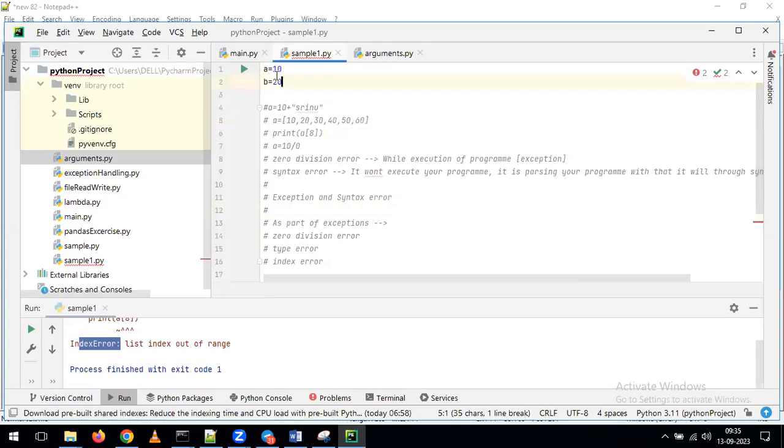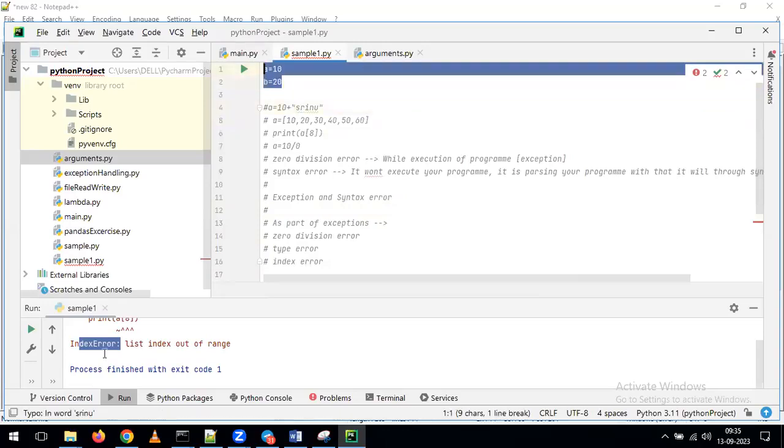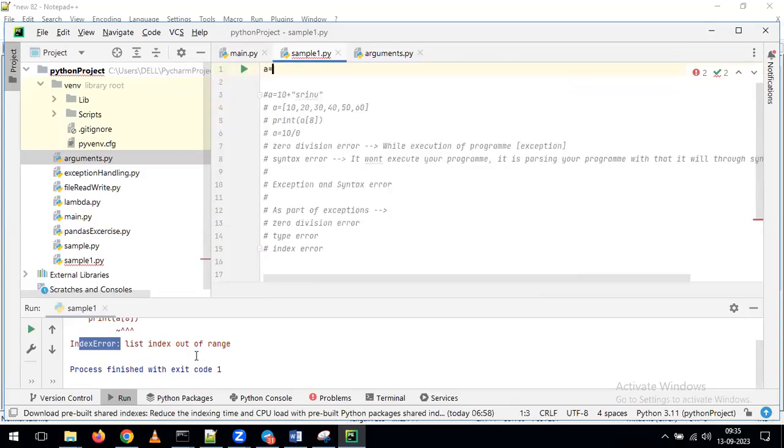I'm giving A is equal to... We are getting the output as sorry.